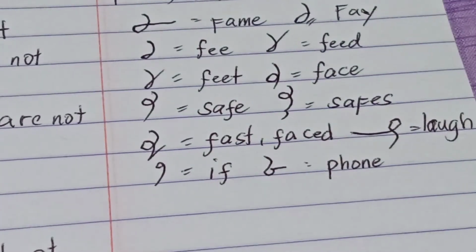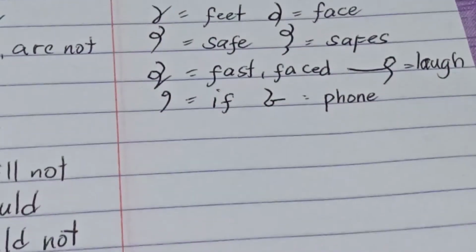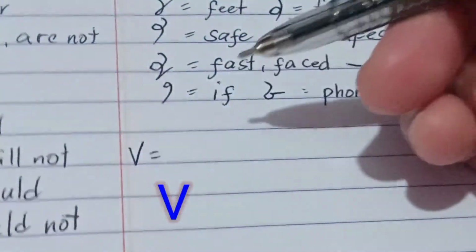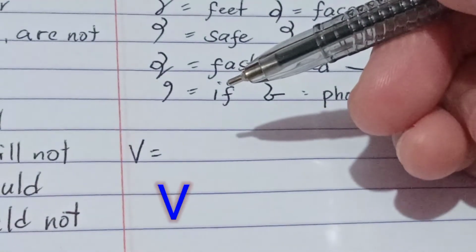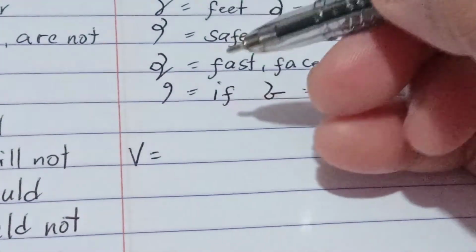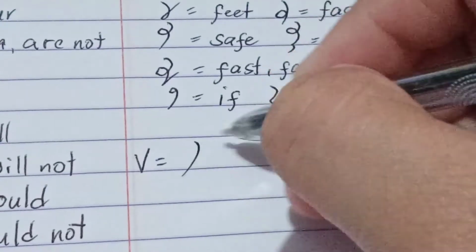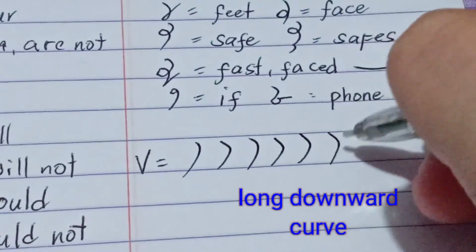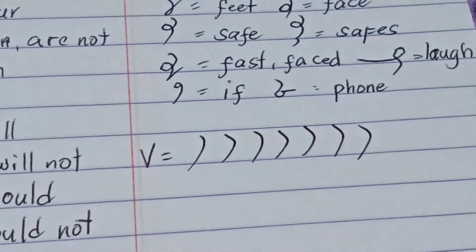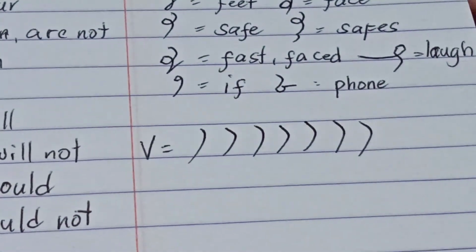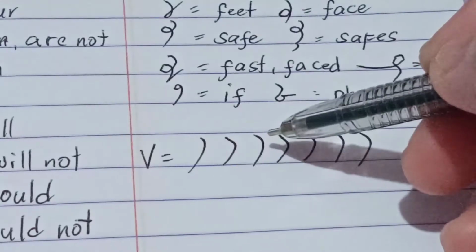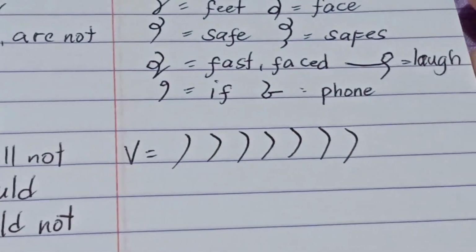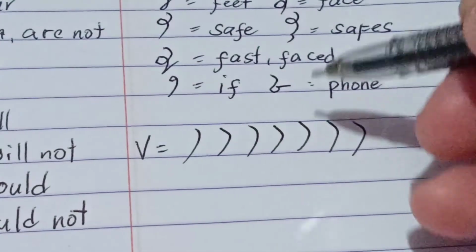Okay? Next, another sound is the sound of V, which is represented by a long downward curve. So, ito po yung pinakamahaba o pinakamalaki sa tatlo. It's the same symbol, the only difference is the size.